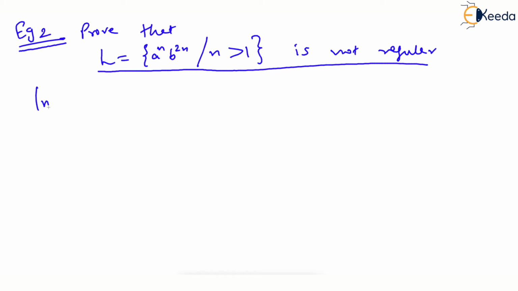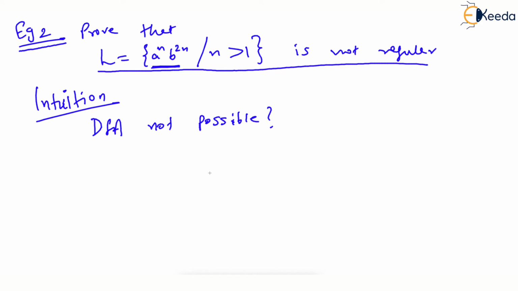Let's use some intuition over here. Without using Pumping Lemma, can we have a foresight? Can we just guess that this language is not going to be regular? Now this is a trial and error method which should not be used, in fact, because intuitions are very dangerous. But still, straight away when you see this language, you would say it is impossible to build a DFA for this. The question is why? Why is DFA not possible for this problem?